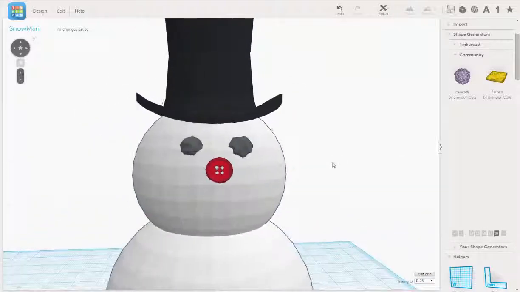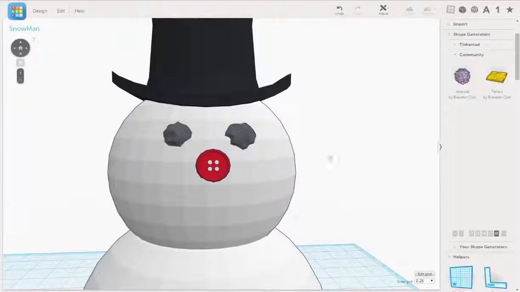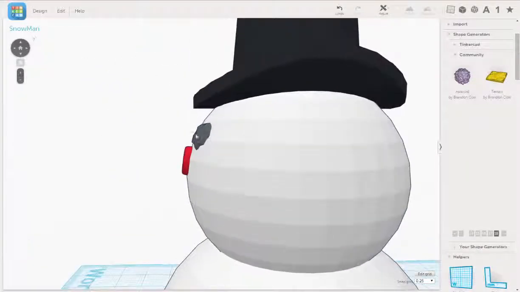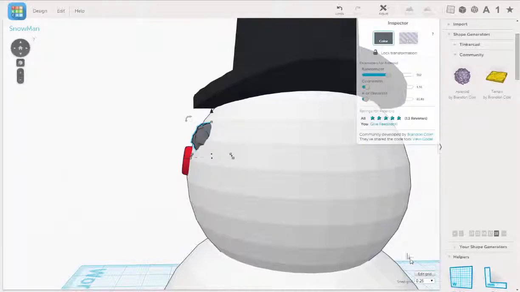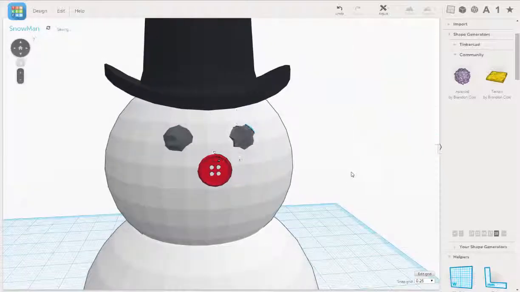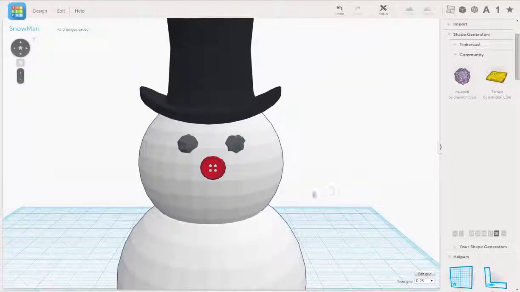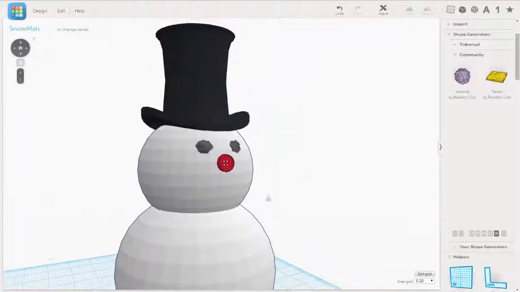Okay. That's looking pretty good. Probably move this in just a teeny bit. There. Okay. All right. We got his two eyes of coal.